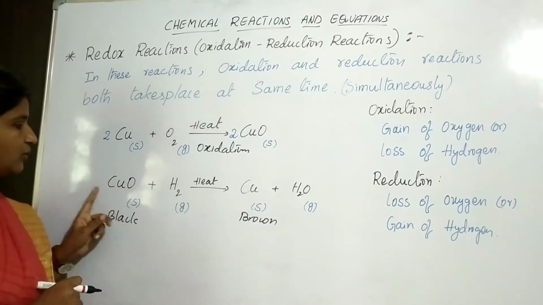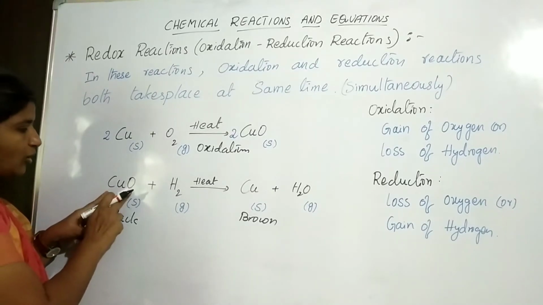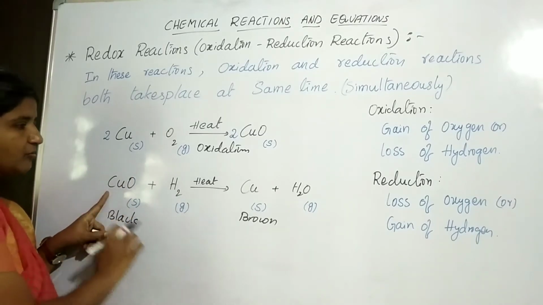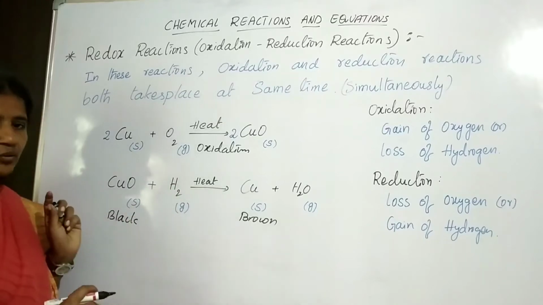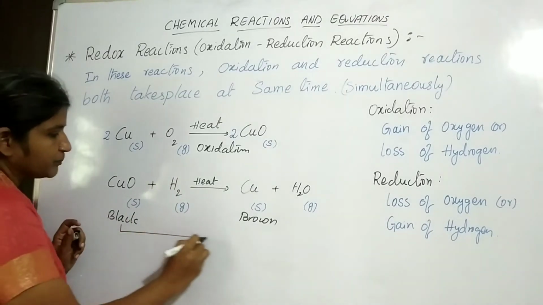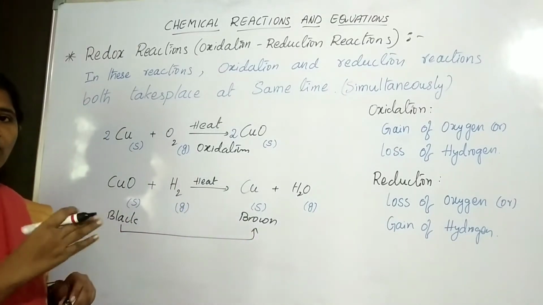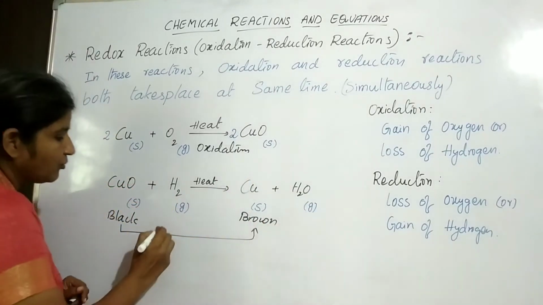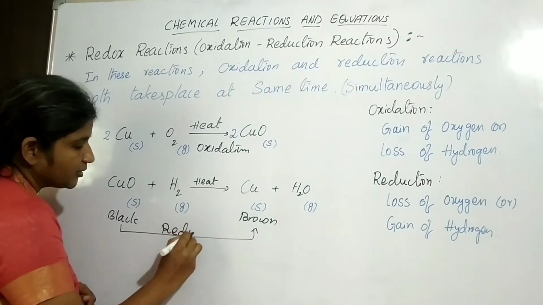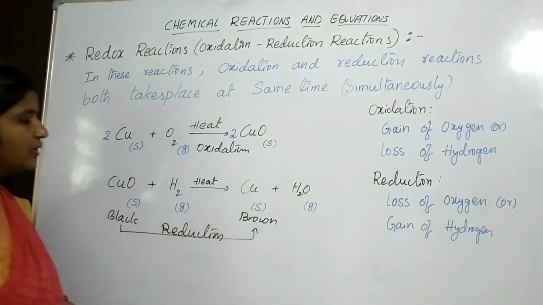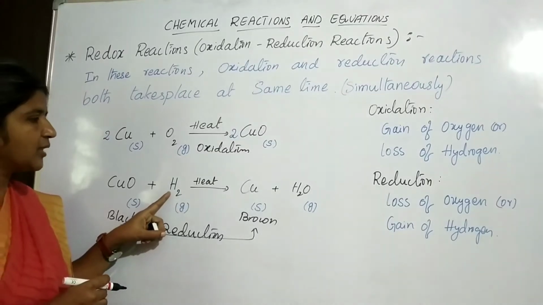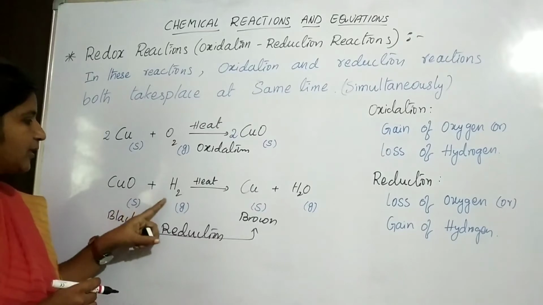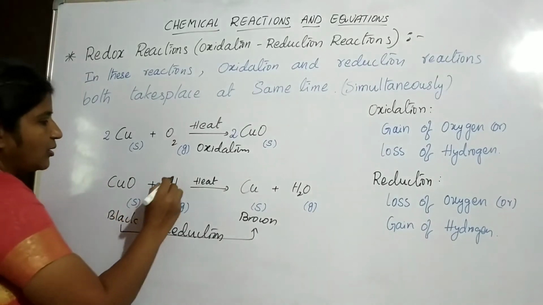So look at this. Copper oxide, on liberating oxygen, is converted to copper. Loss of oxygen is nothing but reduction. And hydrogen is converted to water, because hydrogen takes out this oxygen.